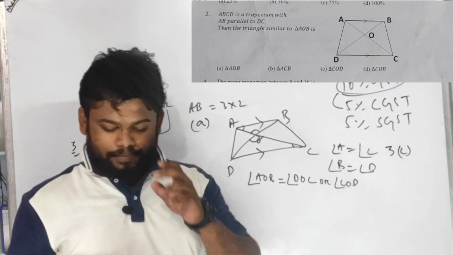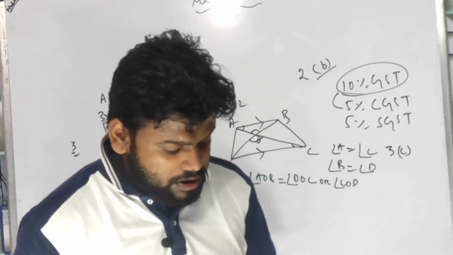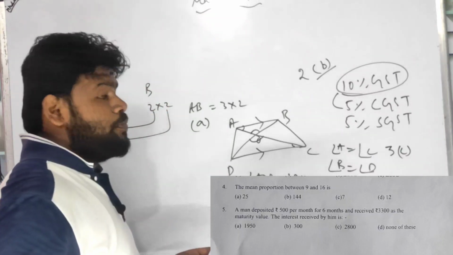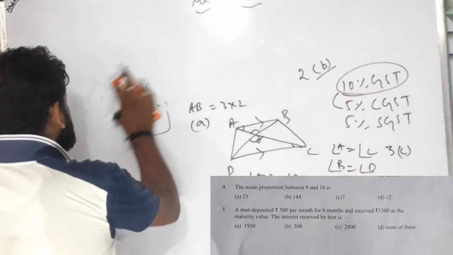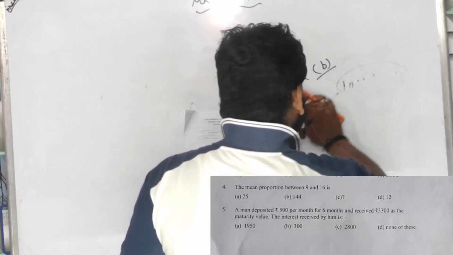Is it clear, children? Let us start with number 4. Again, one of the easy questions. Let me erase this. I hope you have noted it down. See, children, number 4 is very easy.